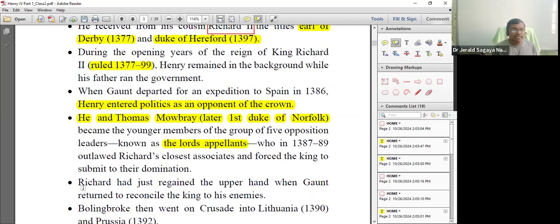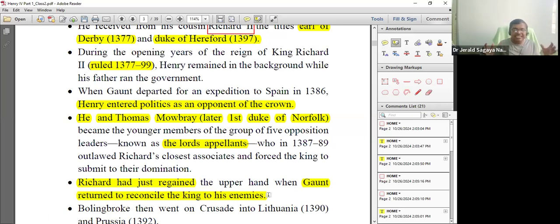And Richard II was gaining the upper hand. At that point of time, John of Gaunt returned to England and he tried to bring the 2 cousins together and they got reconciled.